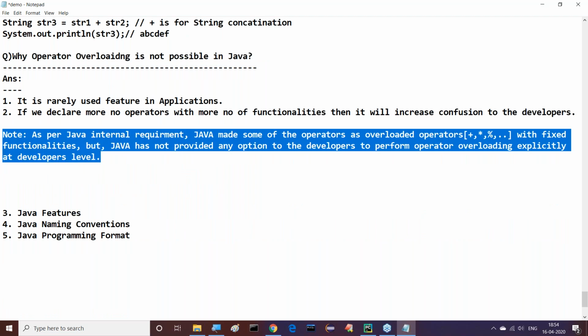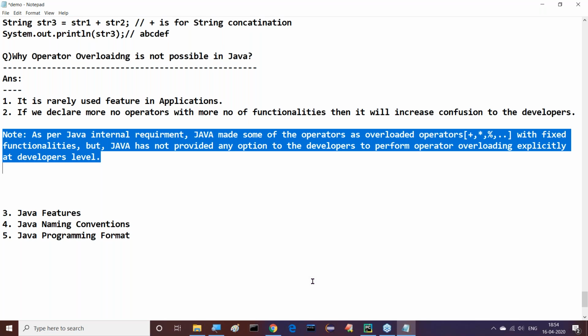Guys, observe this clearly. As per Java internal requirement, Java made some of the operators as overloaded operators, like plus, star, percent, and so on, with fixed functionalities. But Java has not provided any option to the developers to perform operator overloading explicitly at a developer's level. So at our level, if we want to define some explicit functionality for the plus operator, it's not possible in Java. Java has not given any option like that.